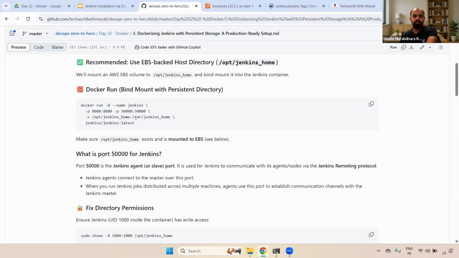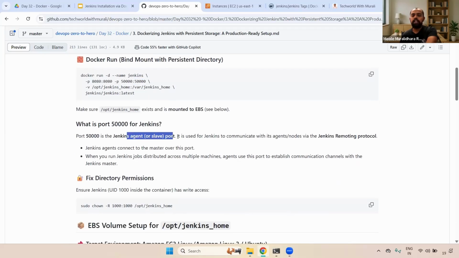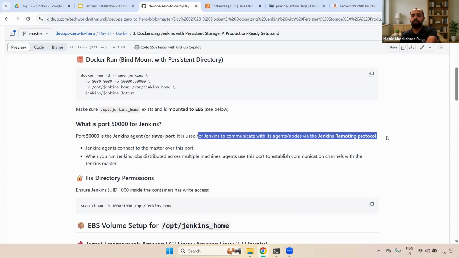Fine. This particular 50,000, as I said, is the Jenkins agent slave port number. Using this, Jenkins can communicate with agents via the Jenkins remoting protocol. Using the Jenkins remoting protocol, it will communicate between master node and slave node. For example, if you want to run a Jenkins job in the slave node, we will set up the slave node, either Linux or Windows. If you remember in the Jenkins course, we already covered that.